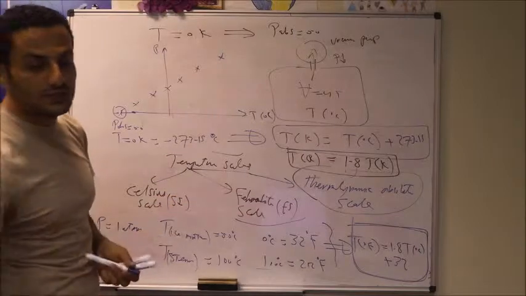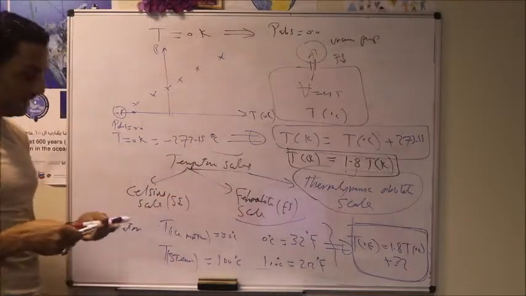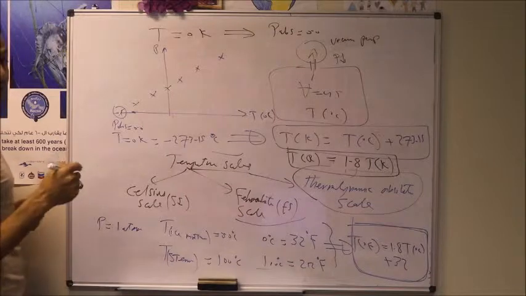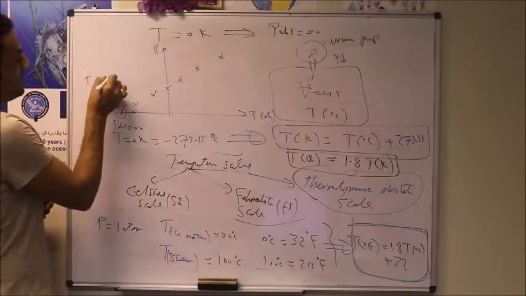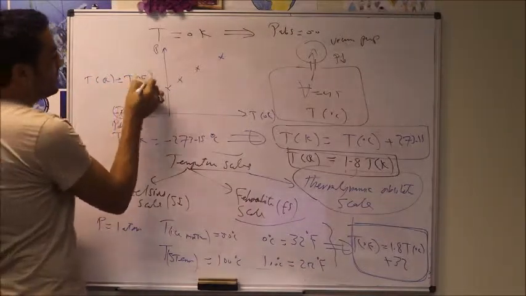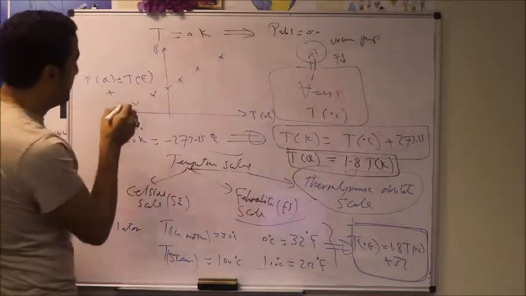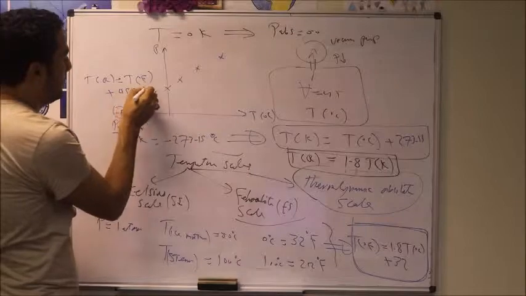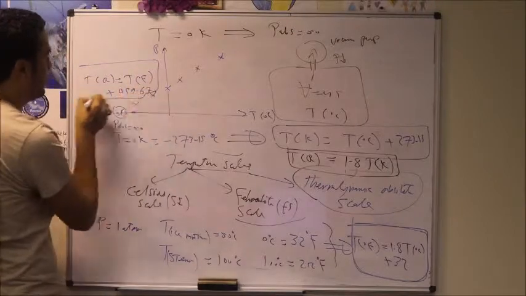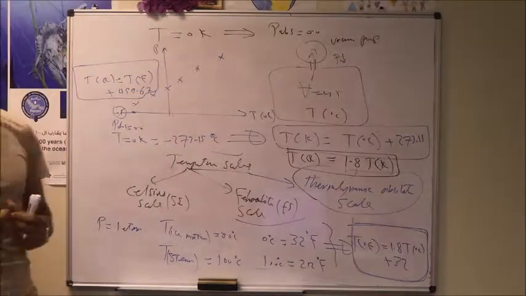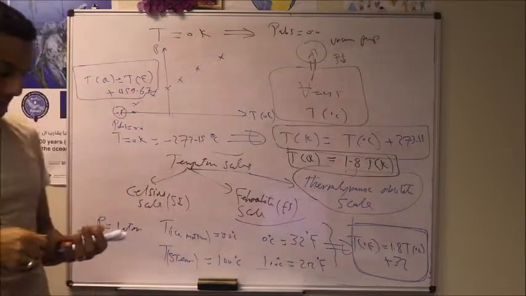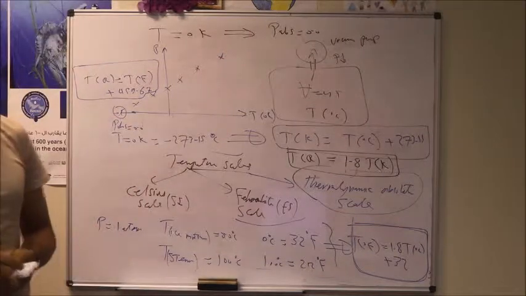Based on that, we can get the relation between Rankine and Fahrenheit. The temperature in Rankine will equal the temperature in degree Fahrenheit plus this number, which is 459.67. Okay, this is the final relation between Rankine and degree Fahrenheit.